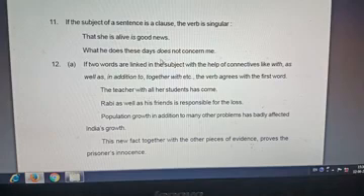"What he does these days" is a clause. So we have noticed that if the subject of a sentence is any type of clause, singular agreement is needed.